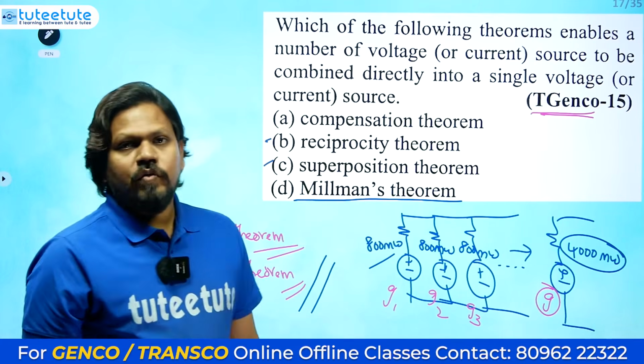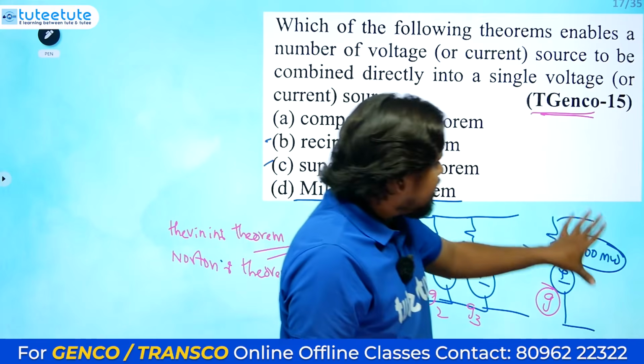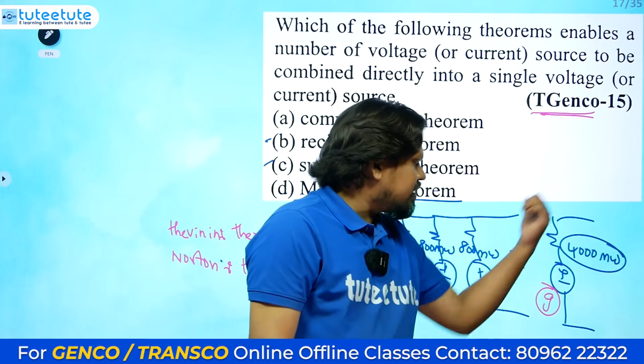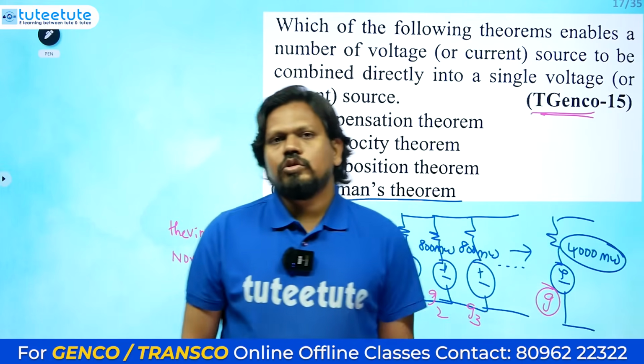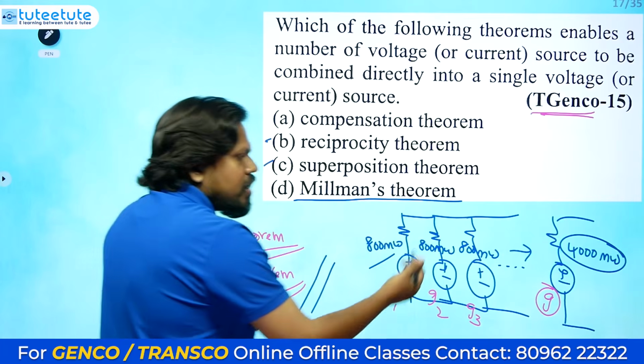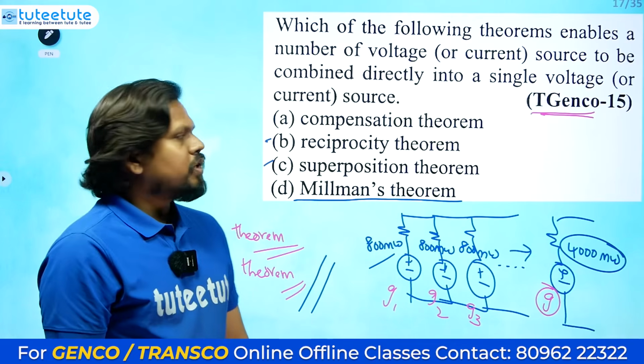All 5 units are connected in parallel. Now combined we can represent the capacity of the entire power plant as 4000 megawatt. Sometimes you may not operate all plants, sometimes you operate only 3 plants. Like this we need to understand.